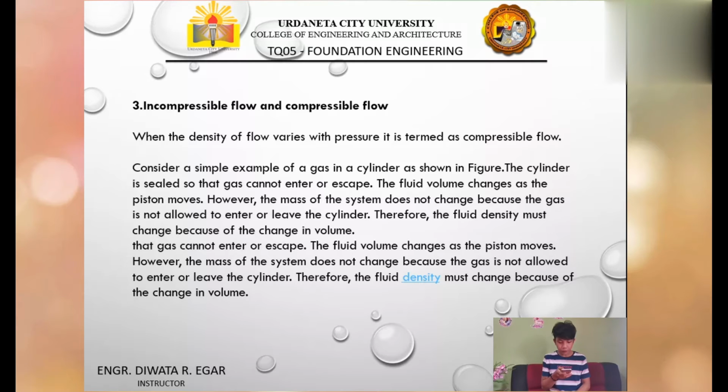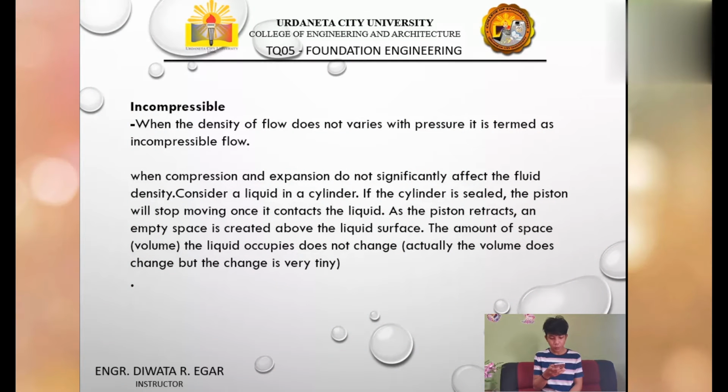The examples of the compressible flows include aerodynamic applications such as flow over a wing or aircraft nacelle, as well as industrial applications such as flow through high-performance valves. Incompressible flow. When the density of flow does not vary with pressure, it is termed as incompressible flow. When compression and expansion do not significantly affect the fluid density, consider a liquid in a cylinder.